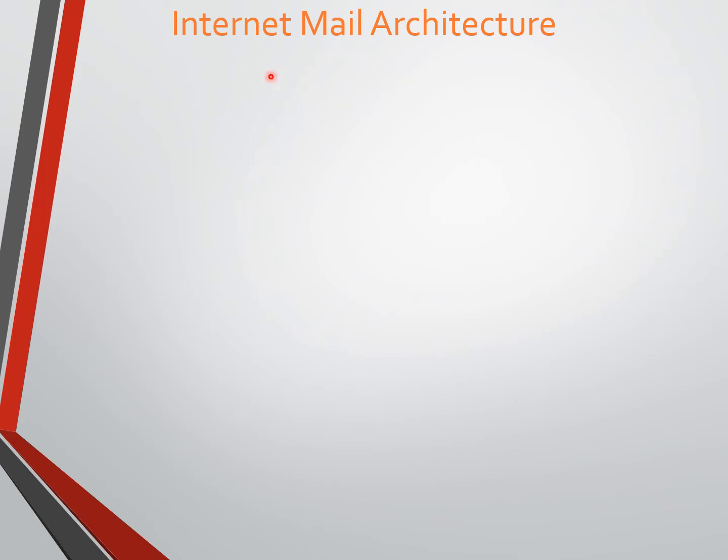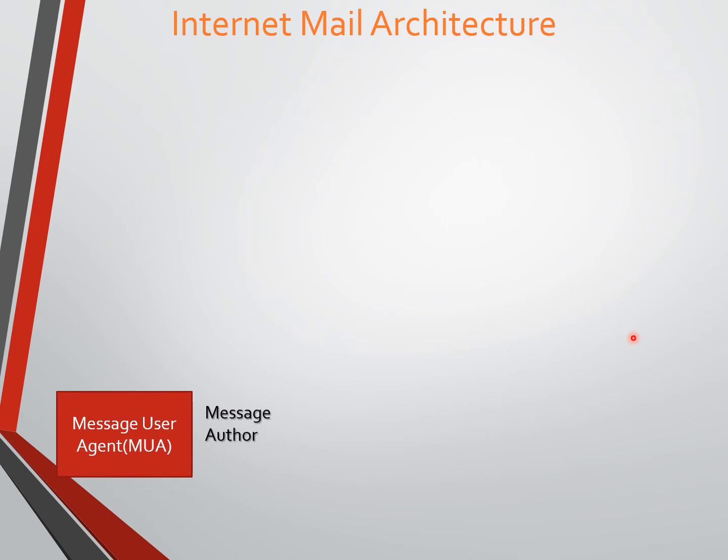Let us discuss in detail the internet mail architecture. It's very important for understanding DKIM. Let us start with the message user agent, MUA, which is the message author, originator or sender.